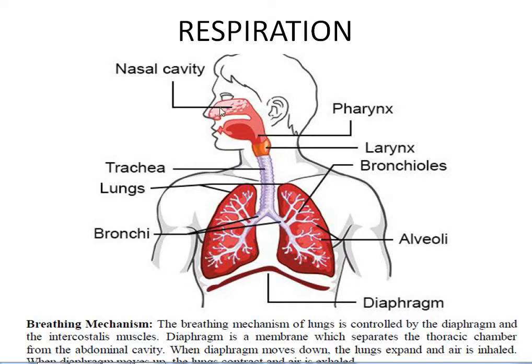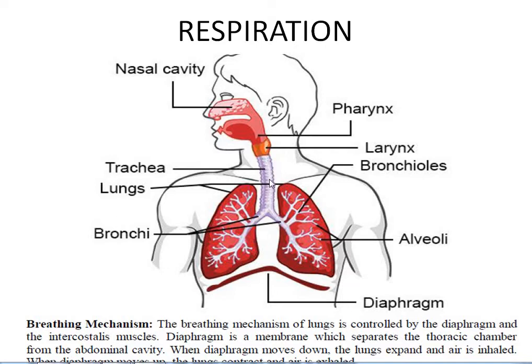In this respiratory system, you can see it starts in the nasal cavity here. So we breathe in air or inhale air through the nose. And through the nose, the air enters the trachea or windpipe. This trachea is called the windpipe, or the windpipe is called the trachea. So through the nasal cavity, there are the pharynx and larynx on the way, in the region of the neck. The larynx is the voice box.